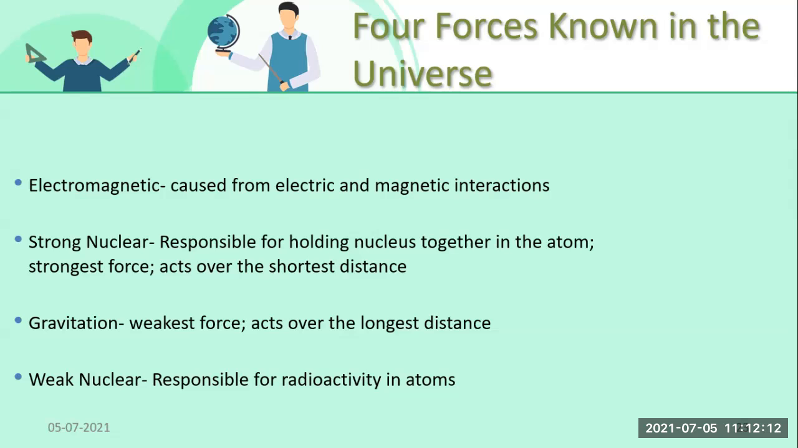Then gravitational force, the weakest force, acts over the largest distance. Why is gravitation said to be the weakest force? Because it acts over a larger distance. And there is the weak nuclear force, which is responsible for radioactivity in atoms. So these are the 4 forces, students, which are known in the universe. This should also be known to you. If you want, you can note some points down in your notebooks also, okay? It will be helpful for revision purposes when the lecture is over.